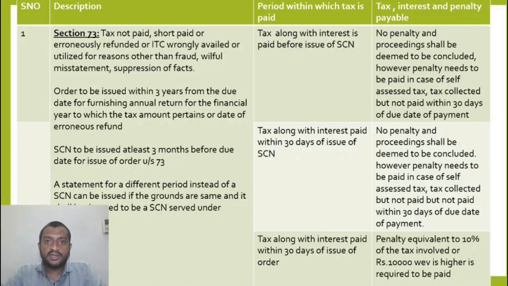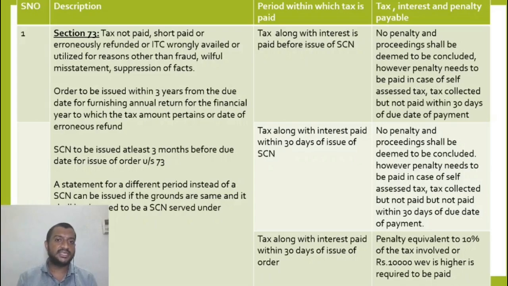So now let us look at something very important practically as well as from an exam point of view. Section 73 and 74. When tax is not paid, short paid, erroneously refunded, or excess ITC availed for reasons other than fraud, willful misstatement, suppression of facts, then a show cause notice under section 73 will be issued.